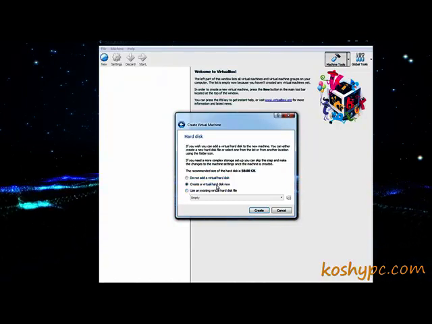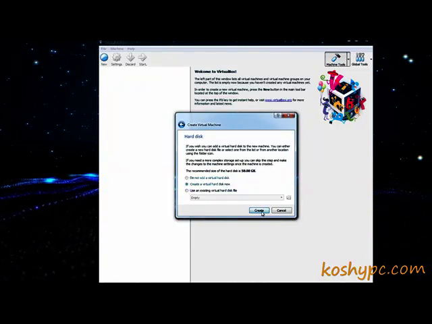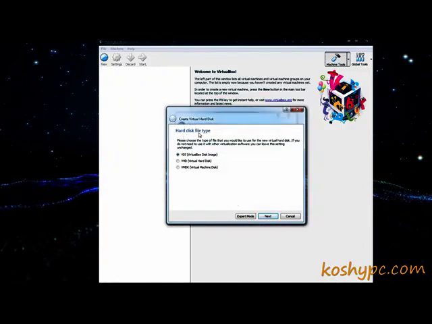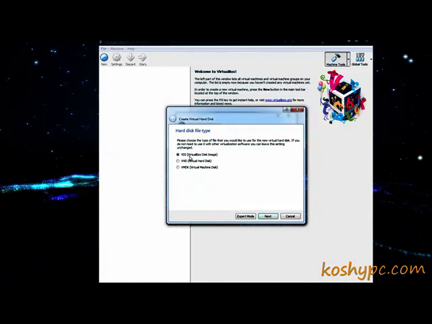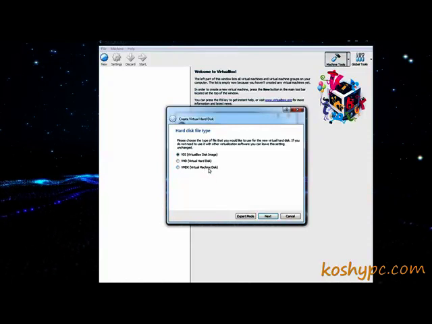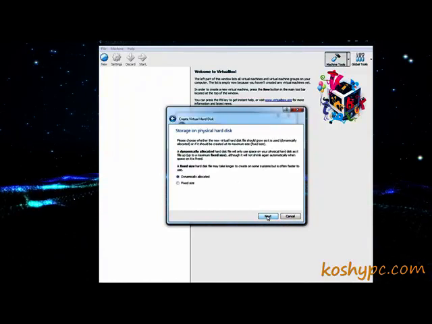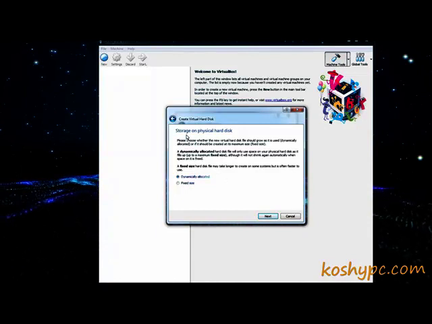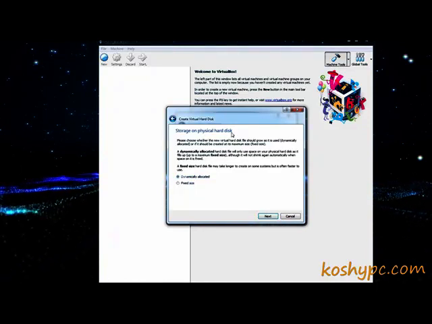But because we want to create one, we will say Create, and it is asking us which sort of hard disk file. It could be VDI (VirtualBox Disk Image), VHD (Virtual Hard Disk), or VMDK (Virtual Machine Disk), and we will keep the VirtualBox Disk Image, and we will say Next. Here it is asking which sort of physical hard disk you want.